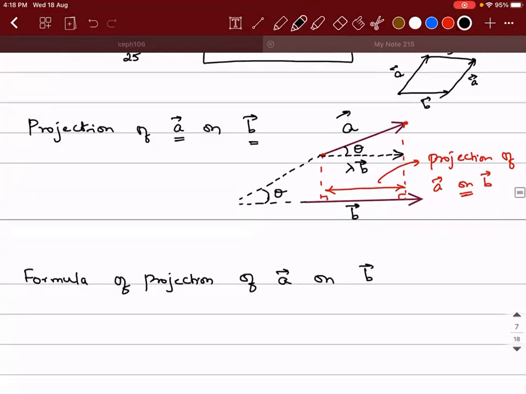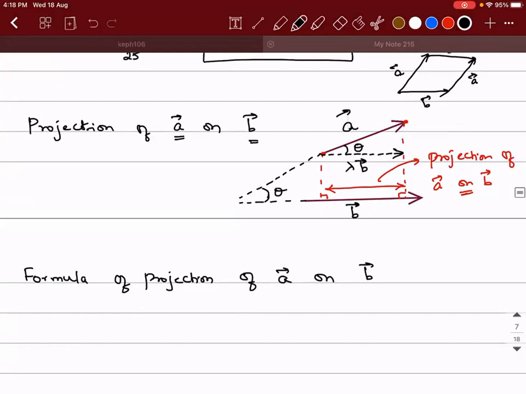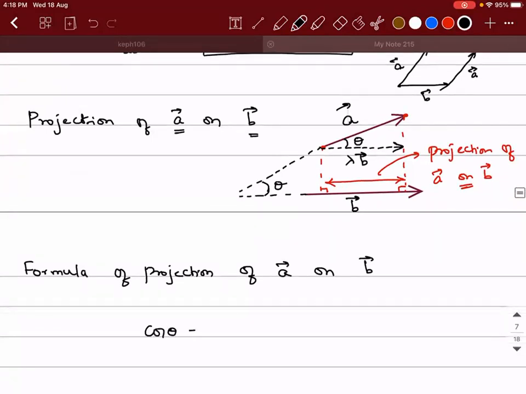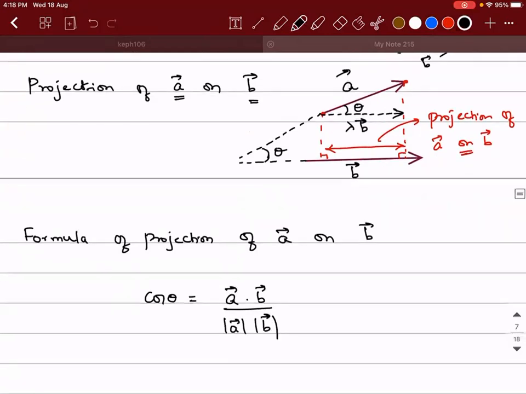Right. Now, what is cos theta, guys? Cos theta is equal to a vector dot b vector by magnitude of a vector into magnitude of b vector. Can I write like this? So this a vector can be resolved into two components. What are they? A cos theta and A sin theta. Correct?